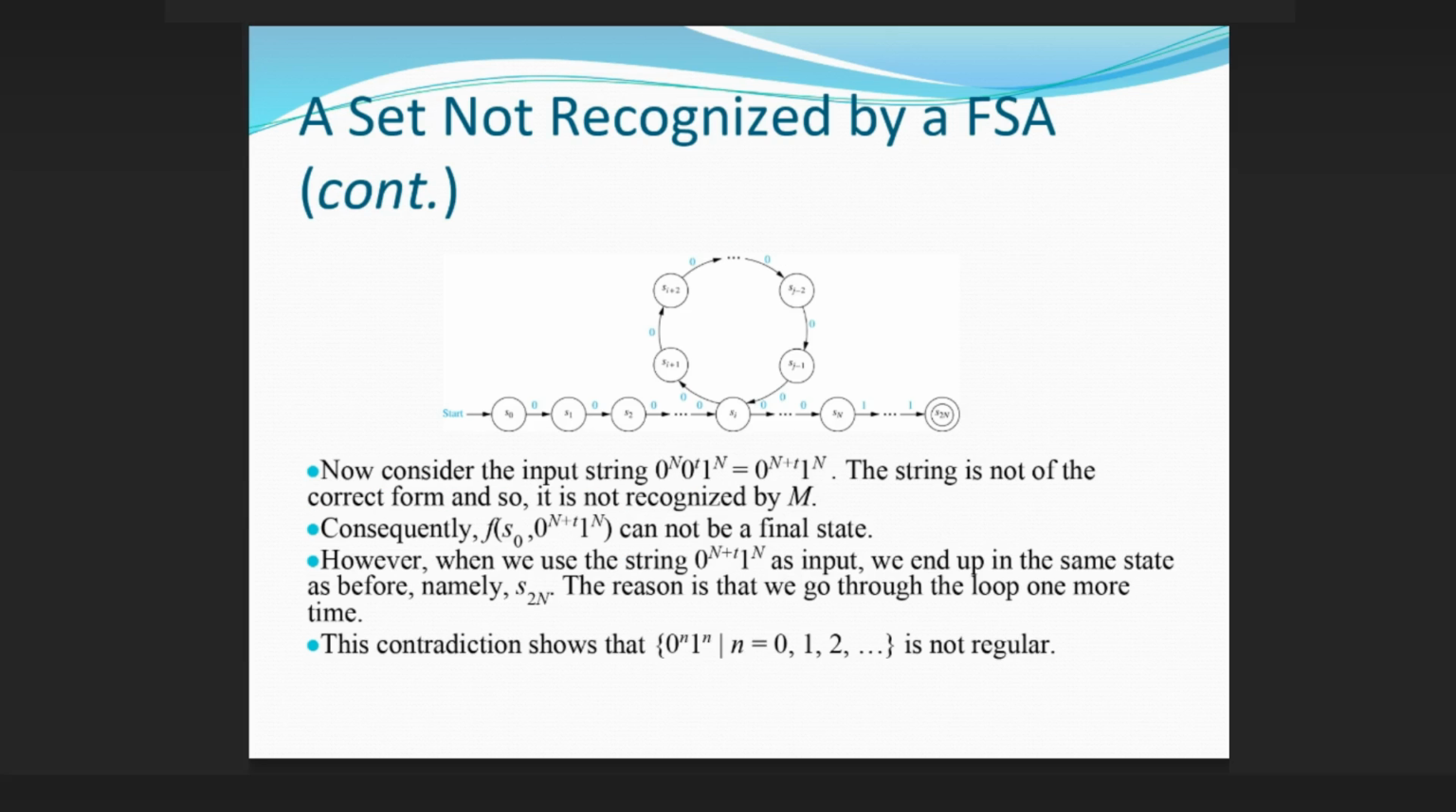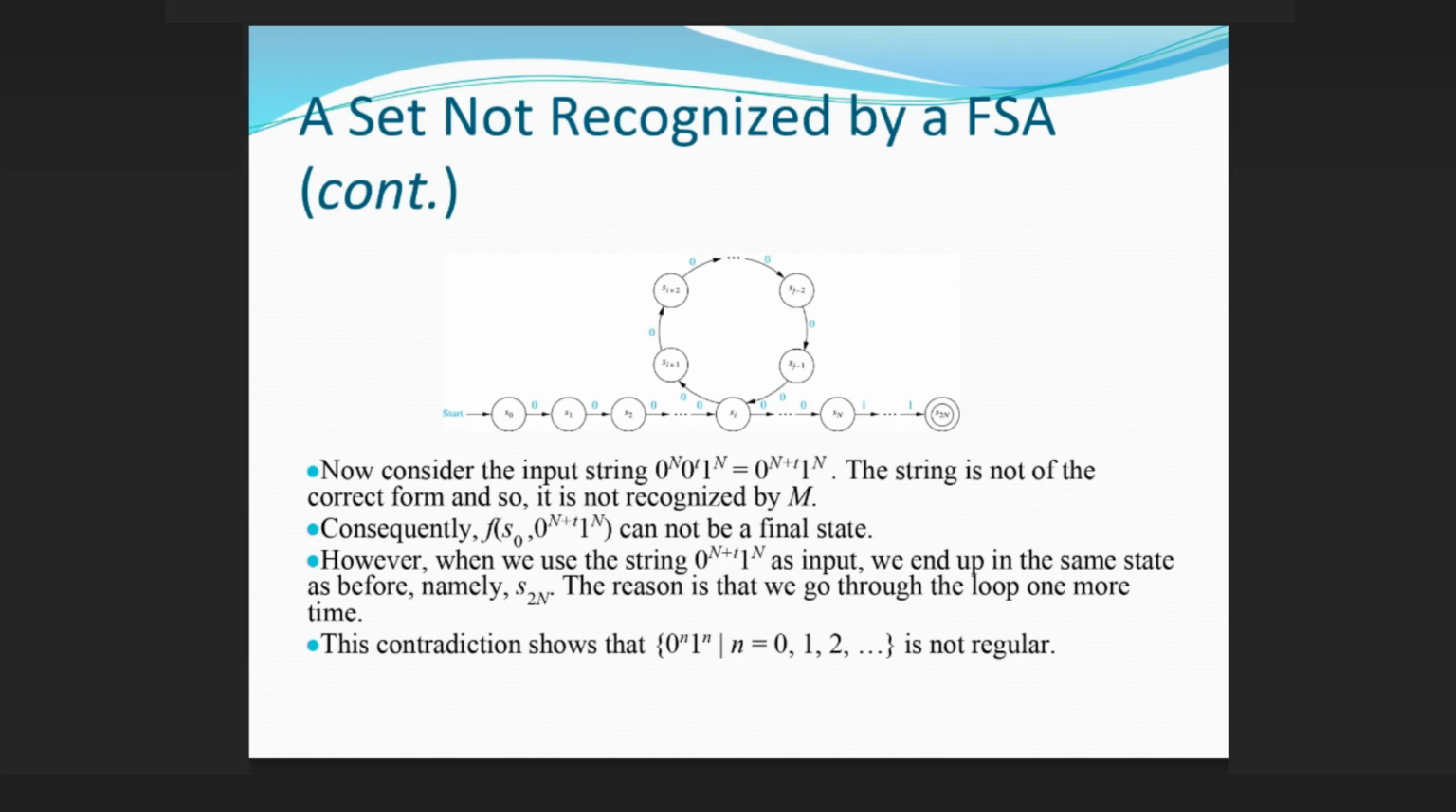A set not recognized by the FSA, continued. Now consider the input string 0^n 0^t 1^n, which equals 0^(n+t) 1^n. The string is not of the correct form and so it is not recognized by M. Consequently, f(s0, 0^(n+t)1^n) cannot be a final state.